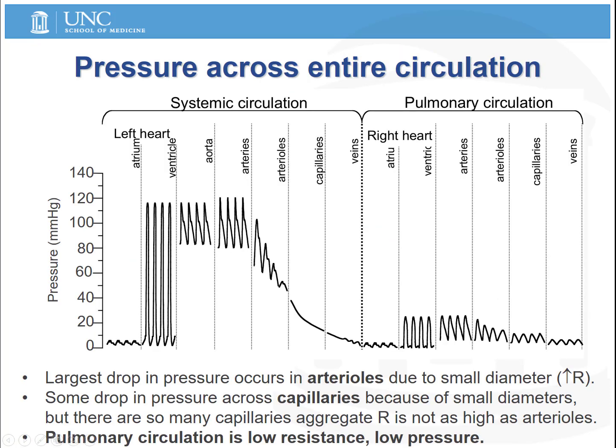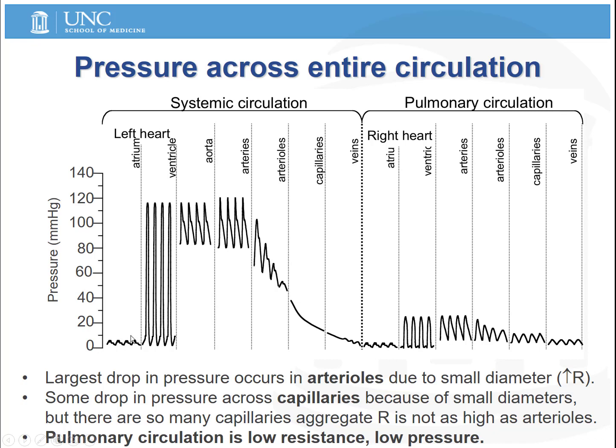On the previous image, we were looking only at pressures and resistances in the systemic circulation as blood is pumped from the left ventricle through capillary beds of the various organ systems and back to the right atrium. But here we're looking at pressures of the systemic circulation, and we've also added in the pulmonary circulation as the right ventricle pumps blood through the lungs back into the left atrium.